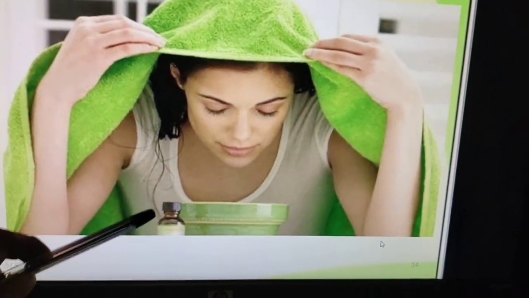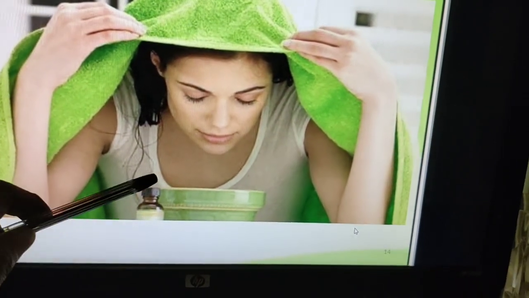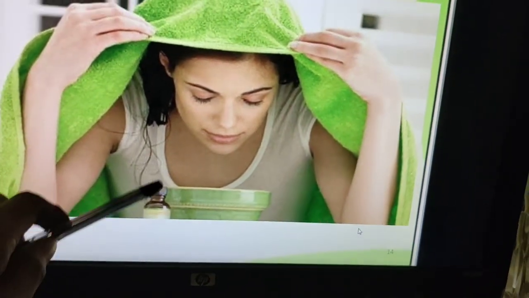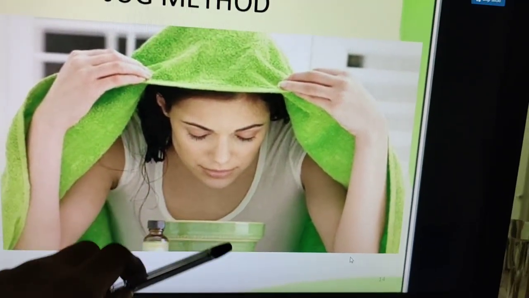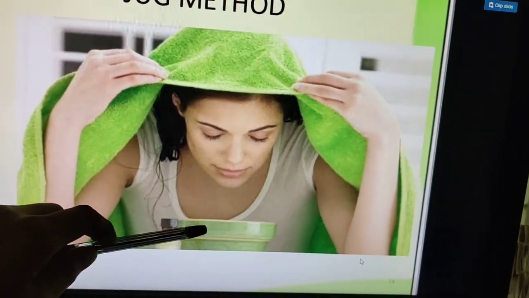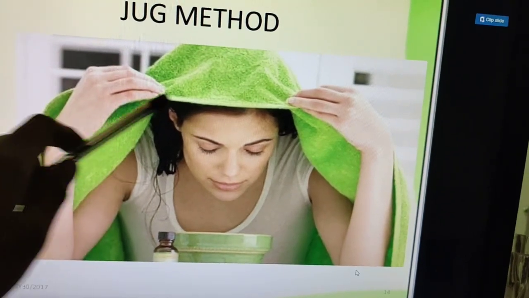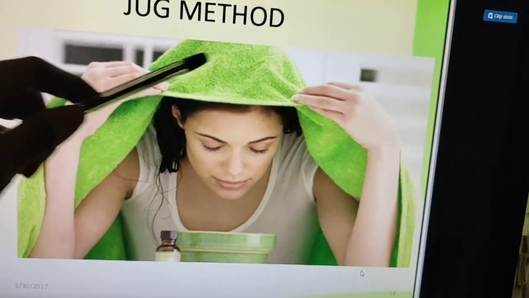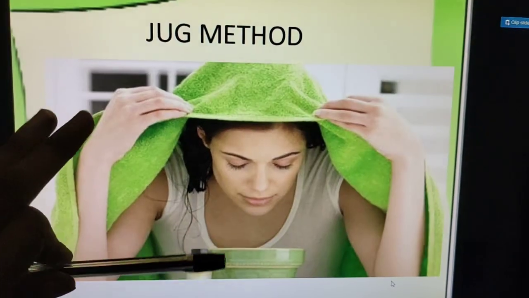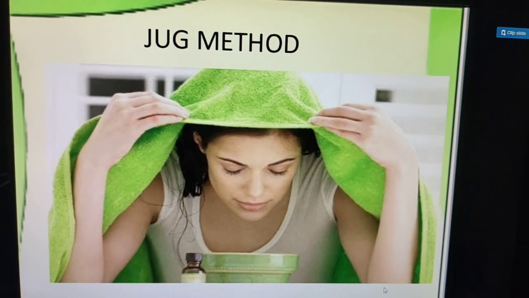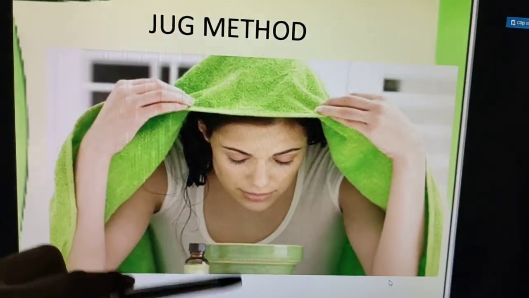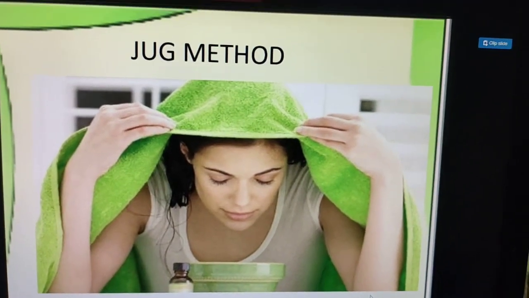It means we have to take the jug here and whatever the benzoin tincture, or if you want, menthol, we take it here, add 5 ml for half a liter of water, then maintain the distance properly, then cover the jug with a blanket or any towel. Why? So that we should not lose the heat or vapors, isn't it? Everything should be utilized by the patient. Okay, this is what we call the jug method.